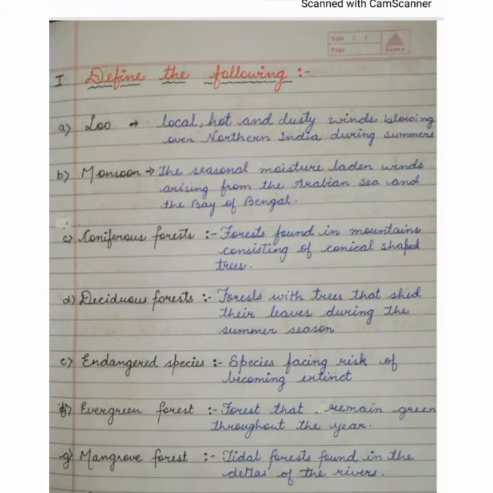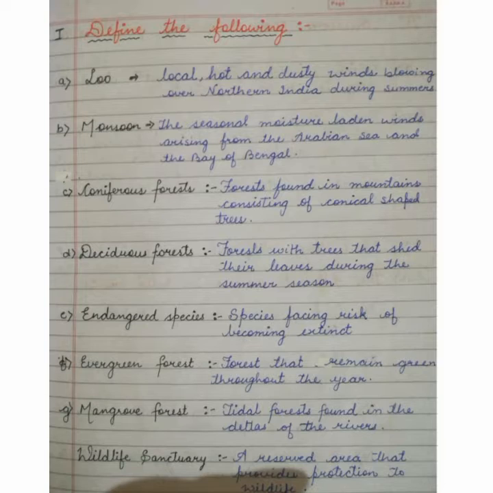So coming to our point. First of all, we will define the following. First one is Lu. What is Lu? Local hot and dusty winds blowing over northern India during summer. Then monsoon, the seasonal moisture laden winds arising from the Arabian Sea and the Bay of Bengal.